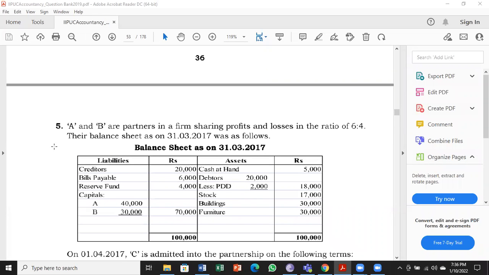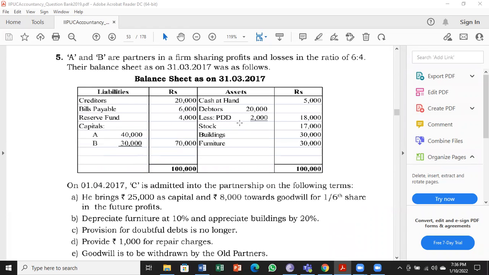Problem number 5, page number 37 in the question booklet. A and B are partners in a firm sharing profits and losses in the ratio of 6:4. If you reduce 6:4, it will become 3:2. Their balance sheet as on 31/3/2017 was as follows.